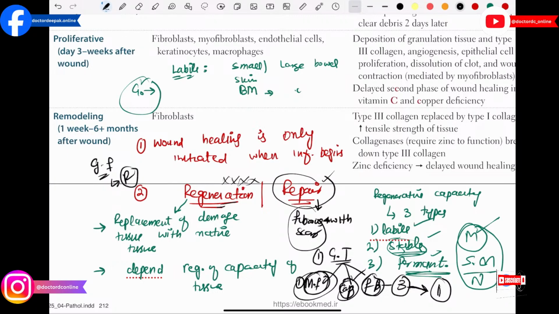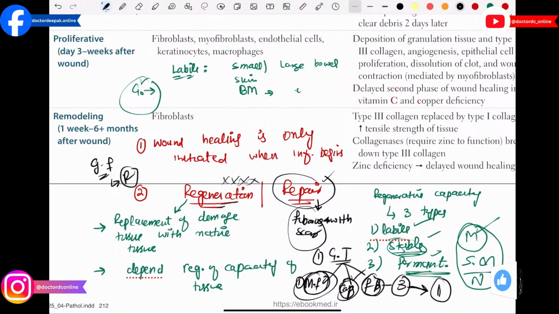Then after that they can also ask you for different examples, like we already discussed the mediators of regeneration and repair. Like they can ask what is the function of tumor growth factor alpha. So basically tumor growth factor alpha is the epithelial and fibroblast growth factor. Then what is the example of tumor growth factor beta? It is an important fibroblast growth factor which inhibits the inflammation. Then we have the platelet derived growth factor, which is required for the endothelium, smooth muscle and fibroblast. Then we have the fibroblast growth factor, which is also important for angiogenesis and also mediates skeletal muscle development.